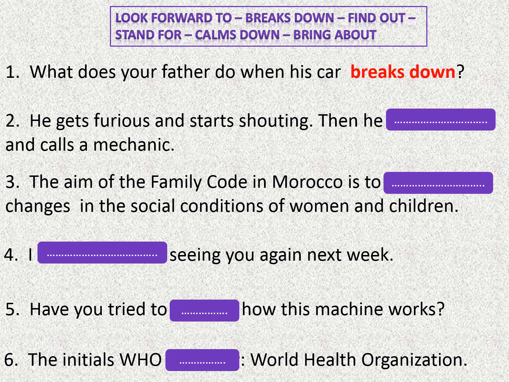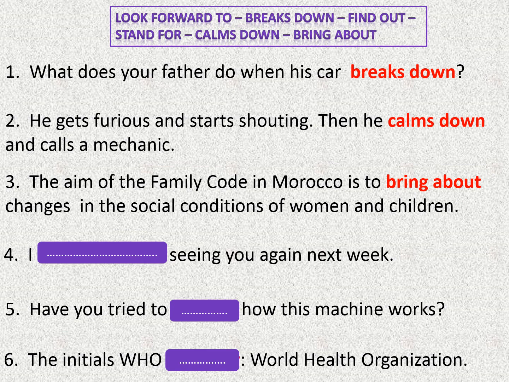What does your father do when his car breaks down? He gets furious and starts shouting. Then after that, of course, he gets calm. So he calms down. Good. Number three, the aim of the family code in Morocco is to bring, yes, to bring about changes in the social conditions of women and children.